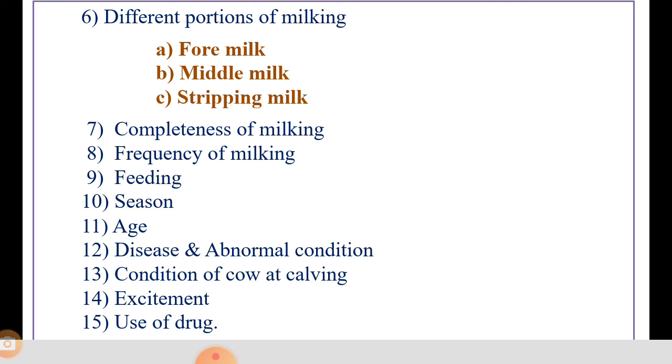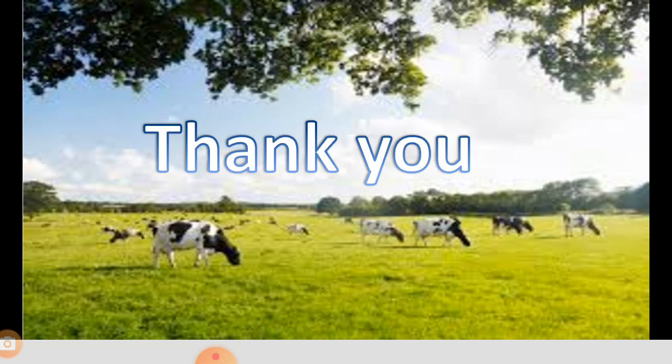So today we have discussed different important points: factors affecting composition of milk and characteristics of milk of different mammals, then stages of lactation, then different portions of milking. So here we can stop.